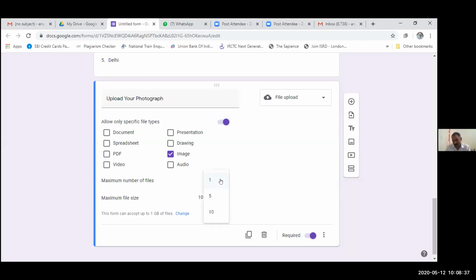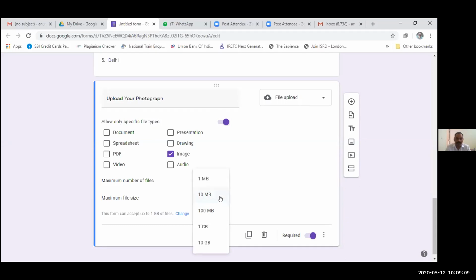Here we can set the maximum number of files. Suppose we are asking for educational qualification mark sheets, so we can opt for 10 files at a time; the respondent can send 10 files at a time. For the photograph purpose, one file is sufficient, I think. So the maximum number of files is one, and then the maximum file size. Yes, we can opt for that as well.